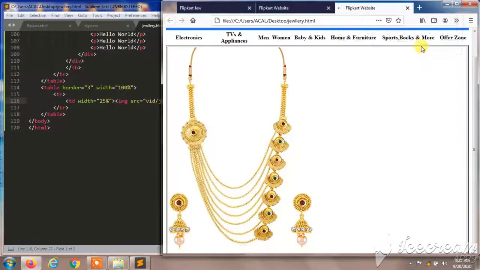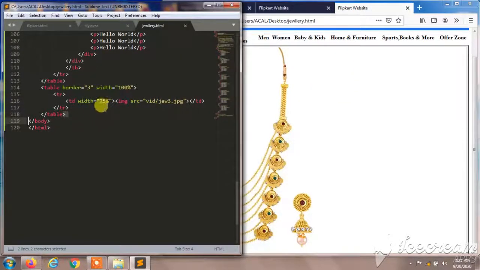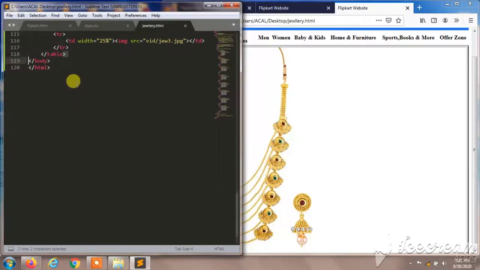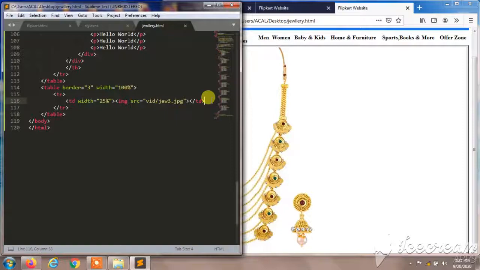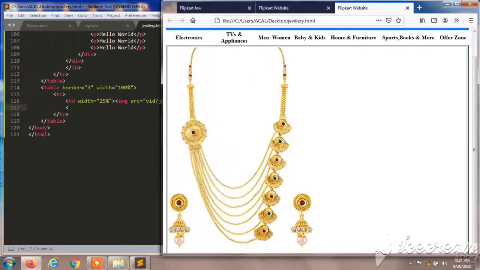I saved the file, so it wasn't changed, don't mind. So 25%, and